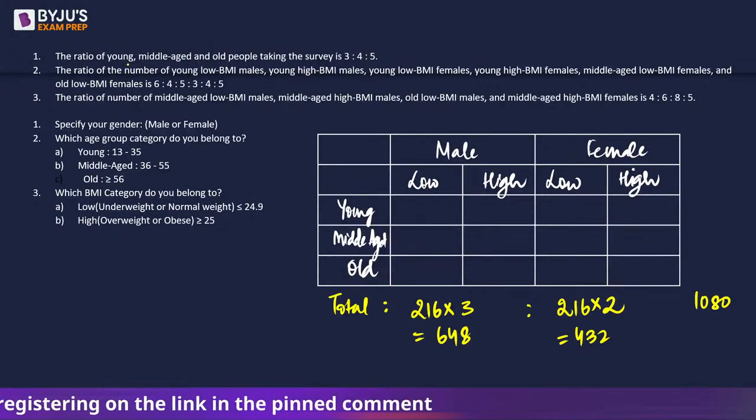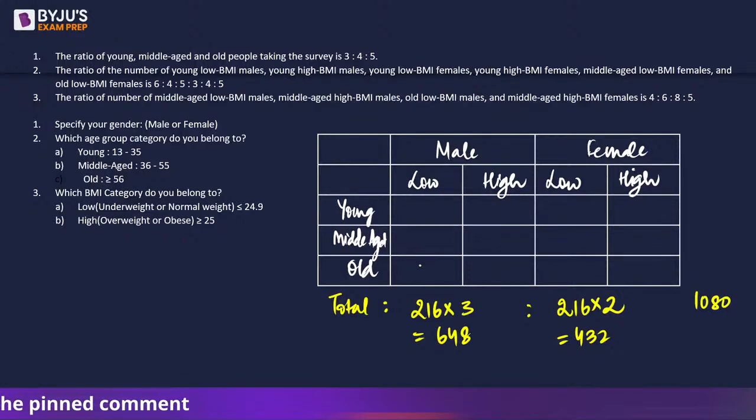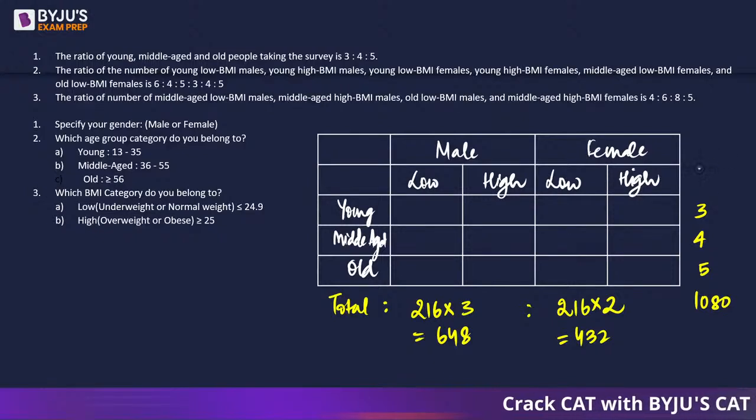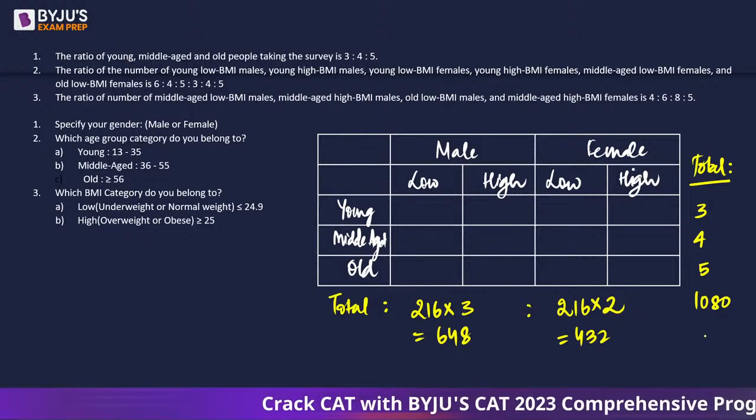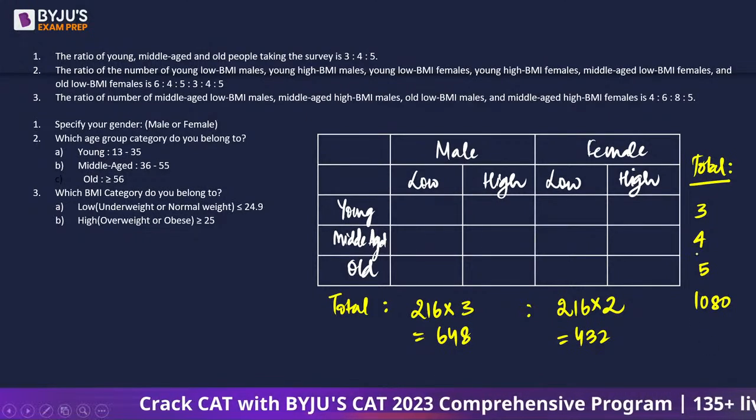Next, the ratio of young, middle-aged and old people taking this survey is 3:4:5. Now, in other words, the total we have will be in the ratio 3:4:5. So that is going to be 12 overall.